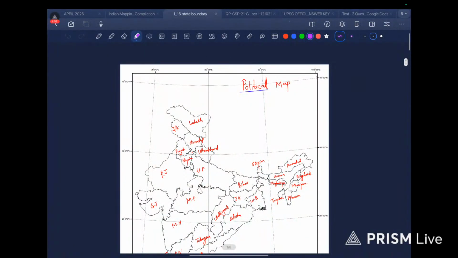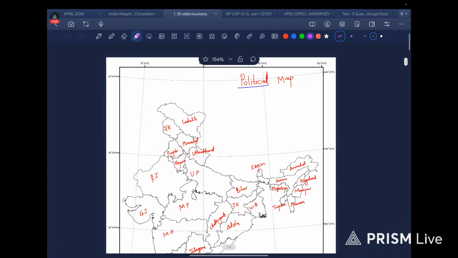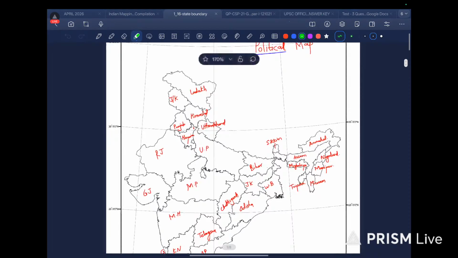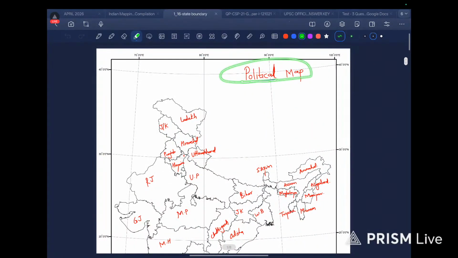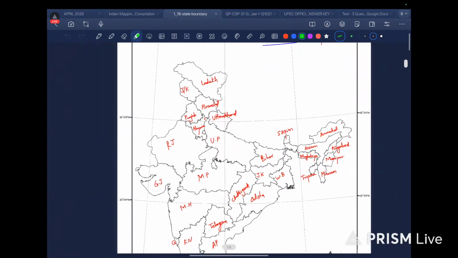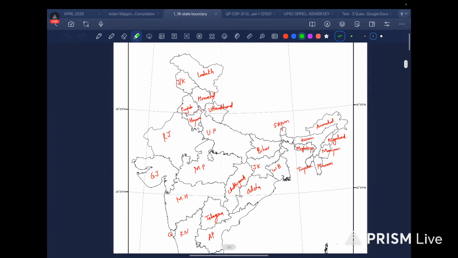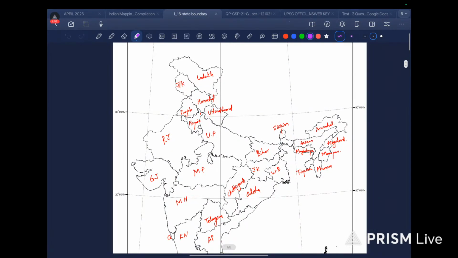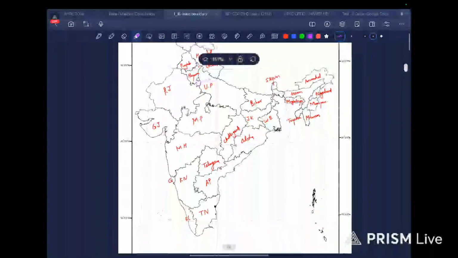So today we are going to do mapping. So basically, first I would start with the political map of India, because these are the small things that we tend to ignore, but they cost us too much in the actual examination. So I would first start with naming all the states.